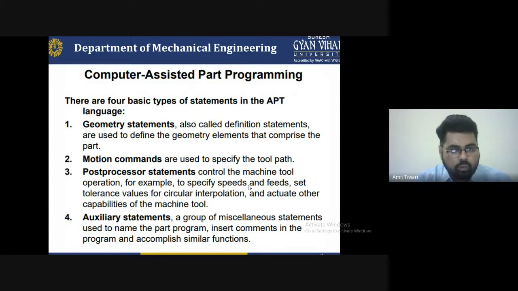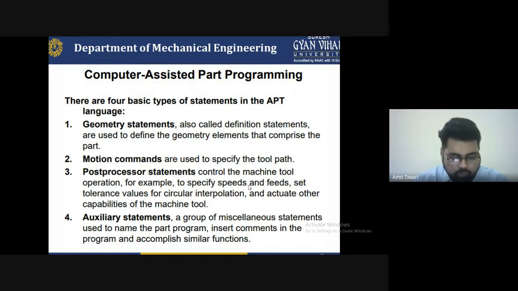So these are the four statements of the Automatic Programming Tool language, as follows, in a single way. The first is the geometric statement to identify the geometry, what geometry you are making after selecting the programming. What motion command is used to specify the tool path?